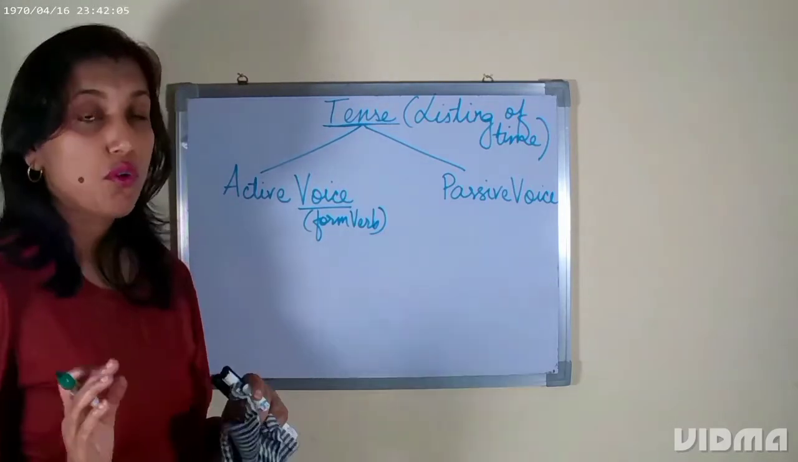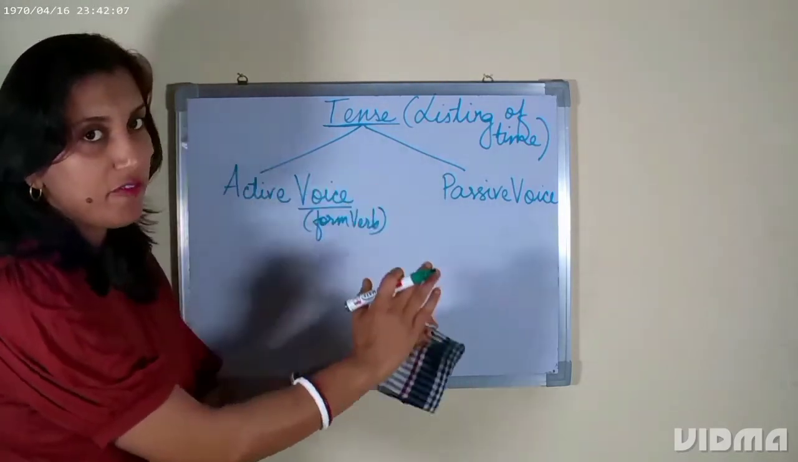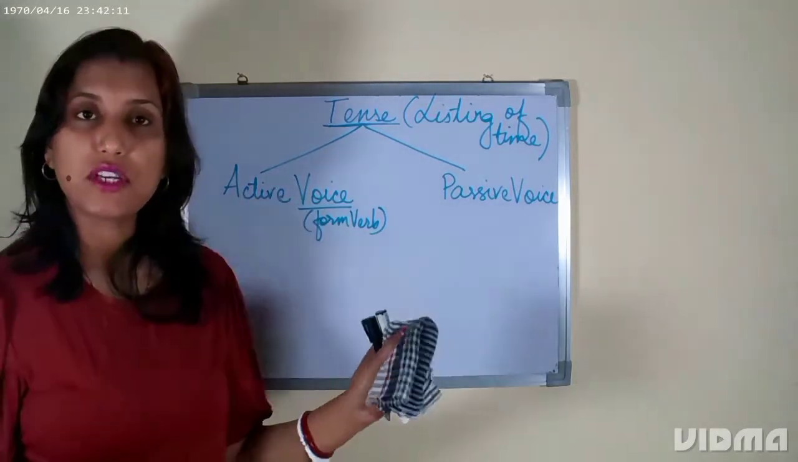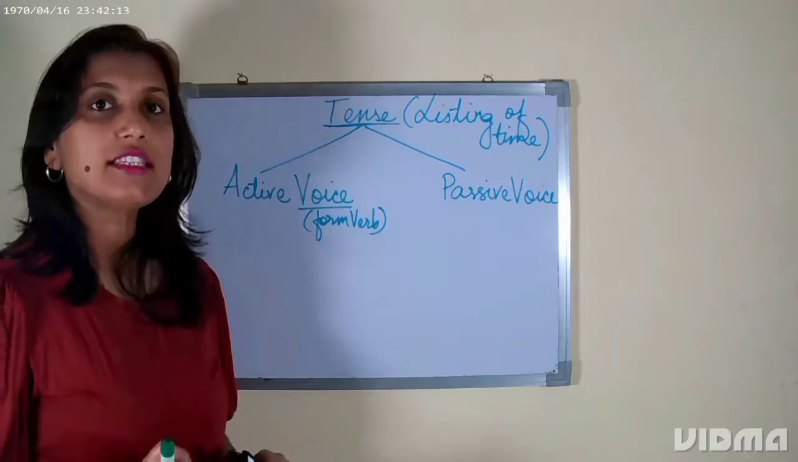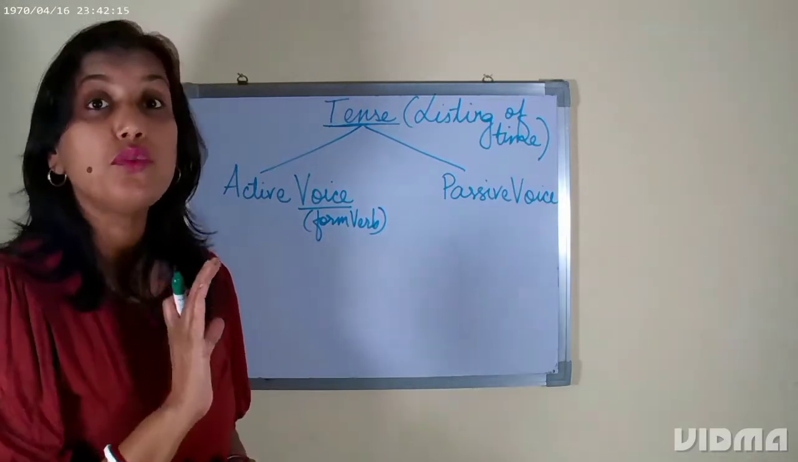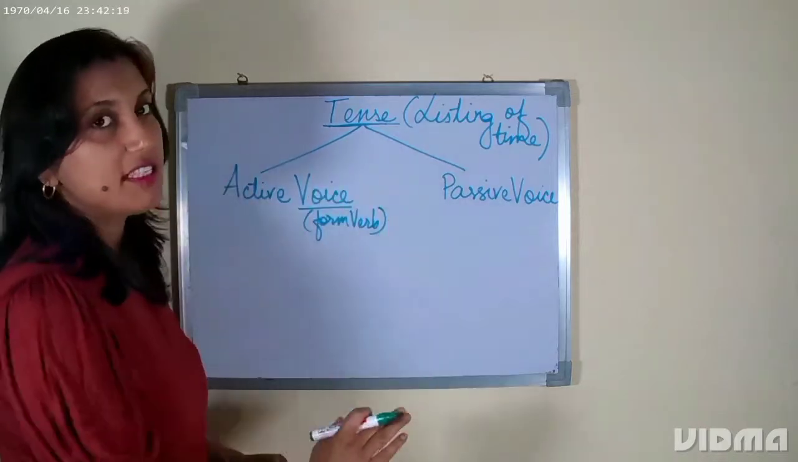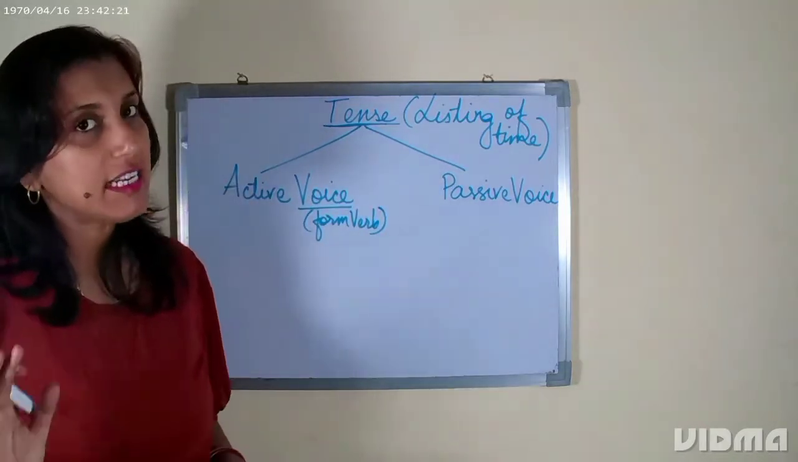Is that clear? So when we change from active to passive, we only change the order of the subject and object. We only change the form of the verb. We do not change the tense. Between active to passive, we do not change the tense.